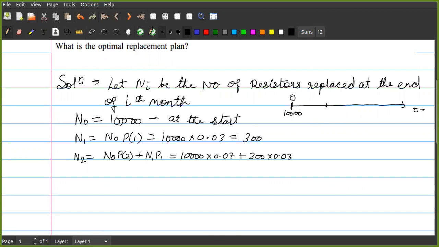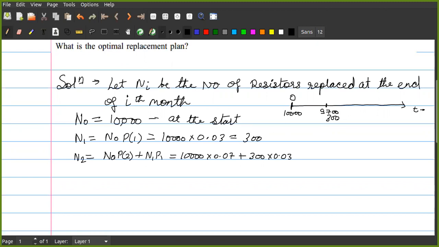After 1 month, out of this 10,000, I have 9,700 remaining. But I have replaced 300 new components. Is it or not? Yes, sir. So 9,700 are old components and 300 are the new components.